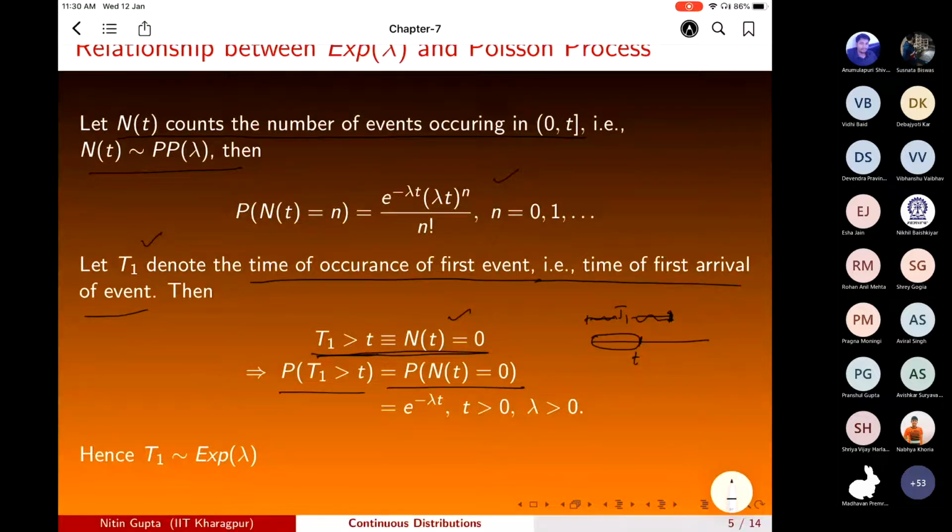But N(t) equal to 0, from here, this will be e raised to power minus lambda t. This is the reliability function, T1 greater than t. So we can find from the CDF also, the probability T1 is less than t will be 1 minus e raised to power minus lambda t.